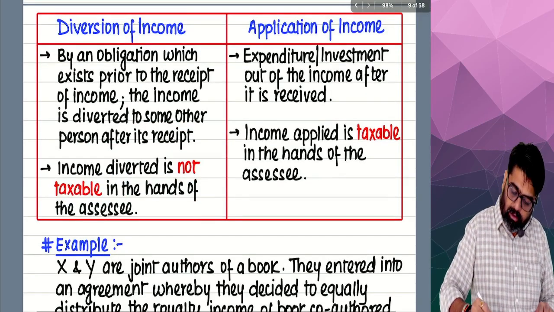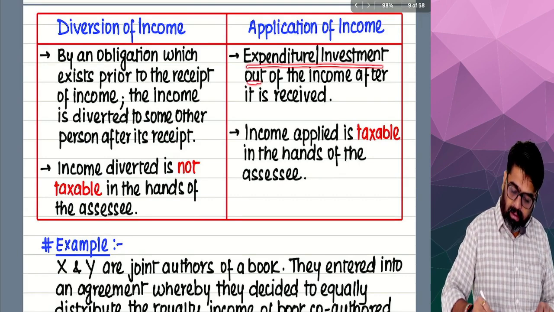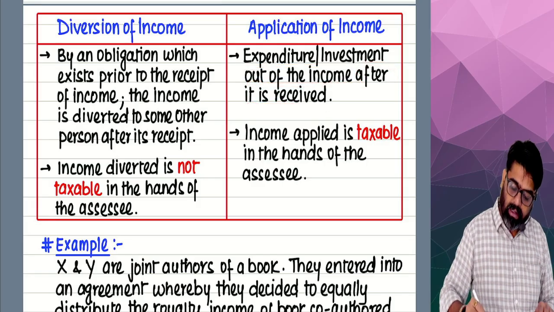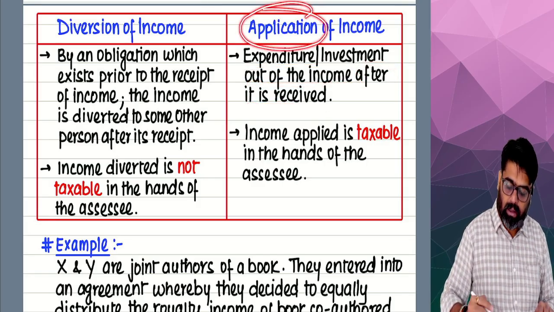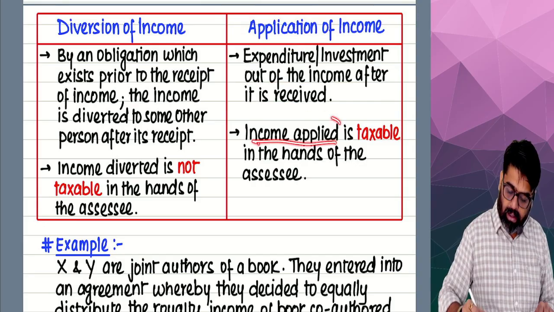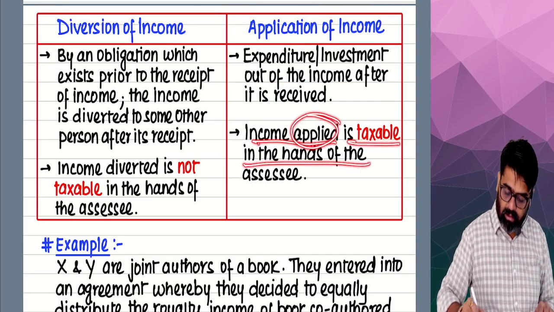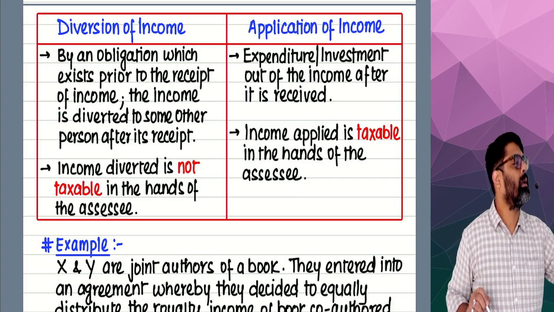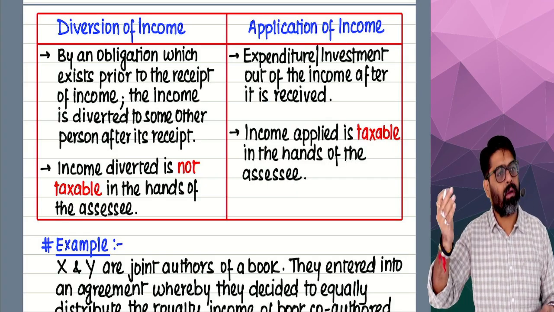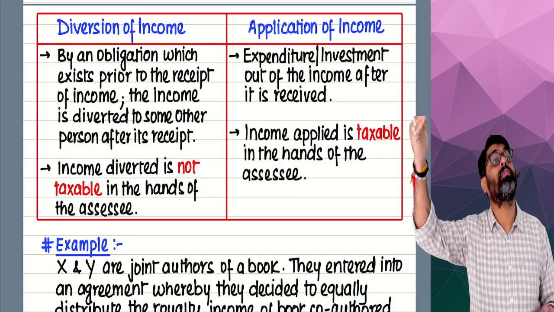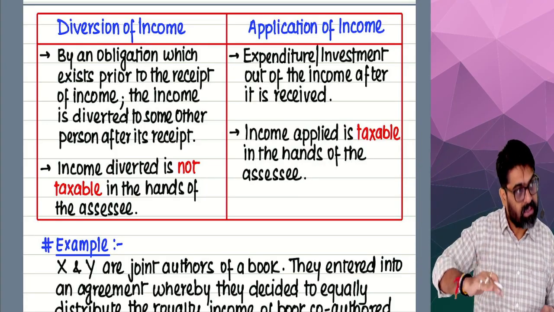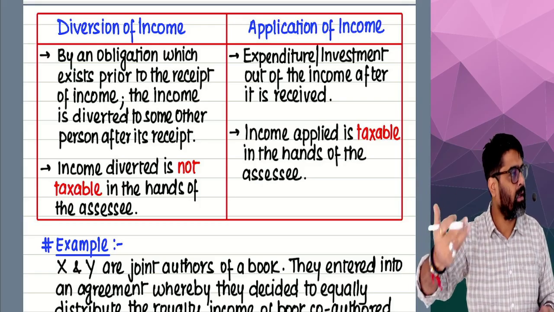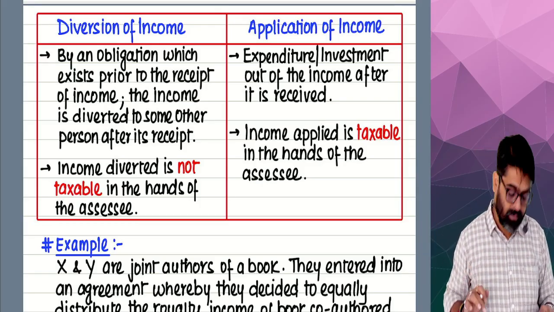Next one, expenditure or investment out of the income after it is received, that expenditure or investment is nothing but application. Income applied is taxable in the hands of the assessee. But later on, if the Income Tax Act has some provisions to give a deduction for that application of income, then as per those provisions, I can take the deduction for that application also. Yes or no? Next one.